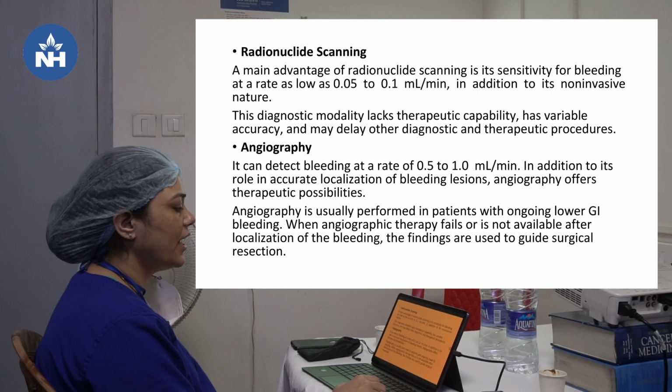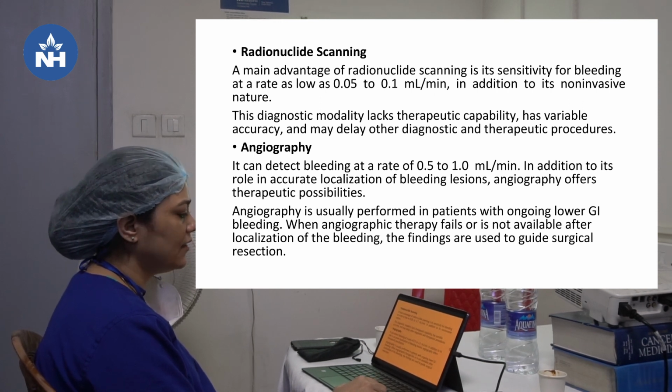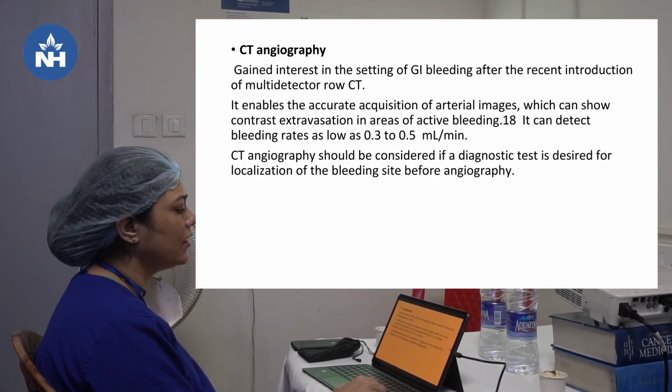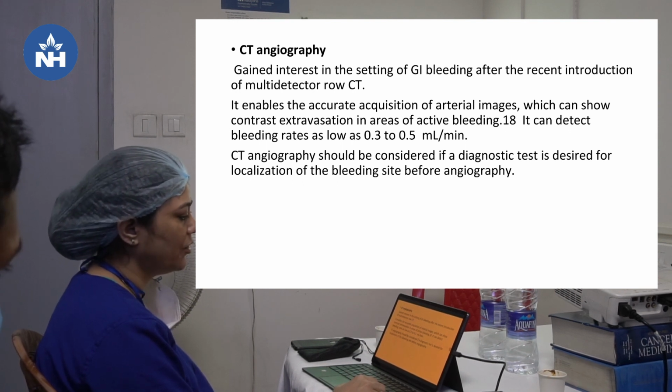In addition to its role in accurate localization of bleeding lesions, it offers therapeutic possibilities in the same way as in the upper GI bleed. CT angiography helps in accurate localization of the bleed before going for the actual angiography and therapy through angioembolization.